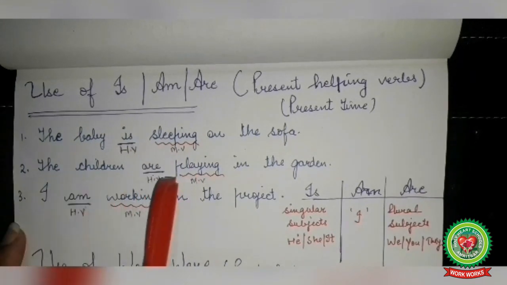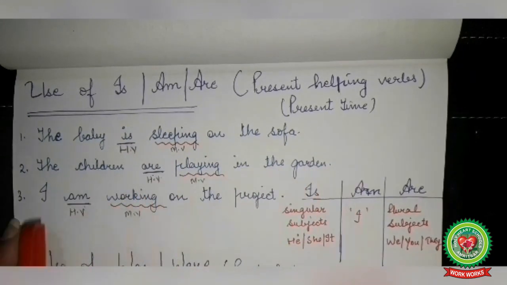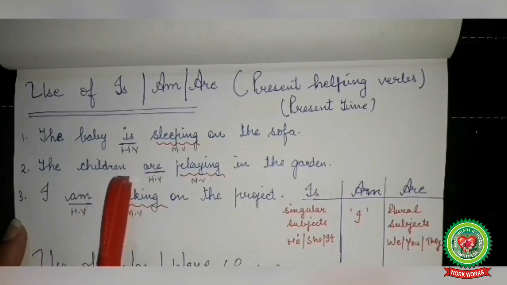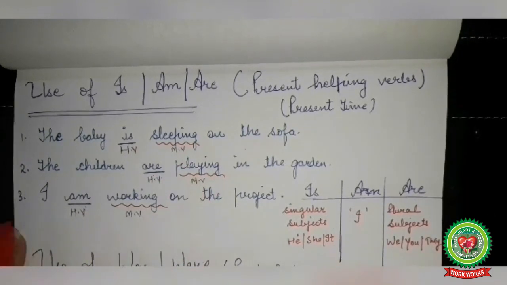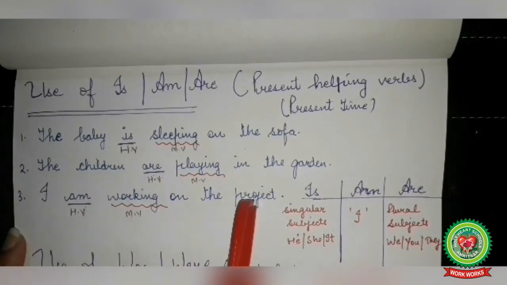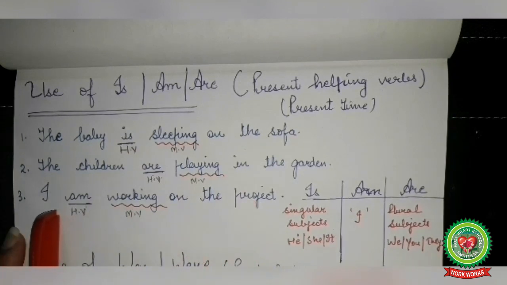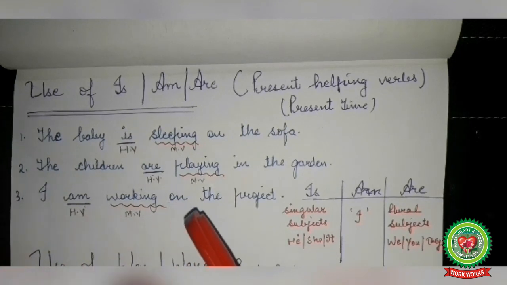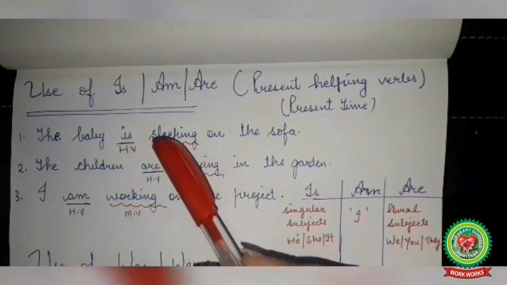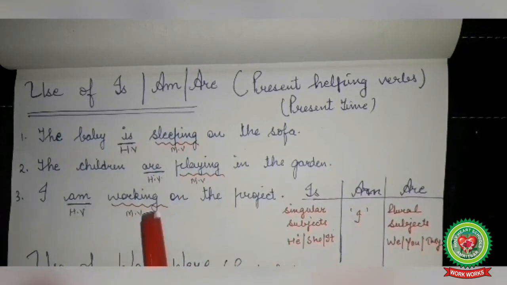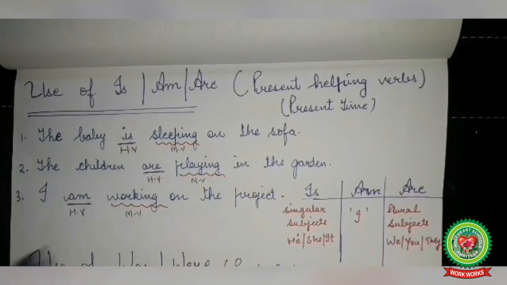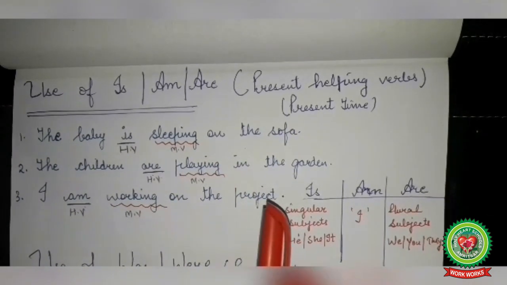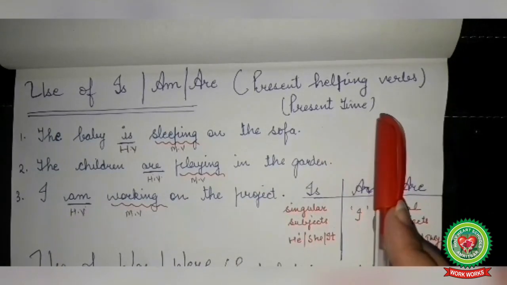Number 2. The children are playing in the garden. Here, the children is a plural subject, so here we have used the helping verb are. Number 3. I am working on the project. Here, I is the subject, so we will use the helping verb am. So, you can see in these sentences, is, are and am are the helping verbs, and sleeping, playing and working are the main verbs, showing that the action is going on in the present time.